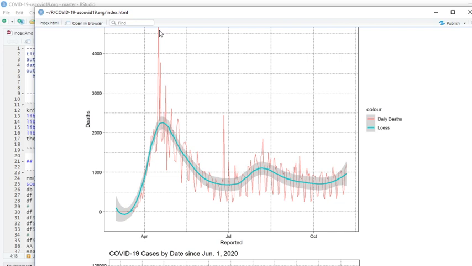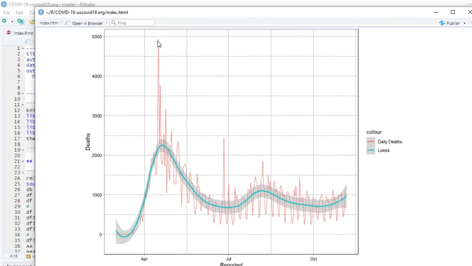So this is sometime around April 13th, 14th, 15th. You can see that the deaths are over 4,500, close to 5,000 deaths for a single day, all the way back down to under 500 deaths per day here. Okay, well, that's not right. It's close to 800. We know 800 deaths today, but that still is well below this number here, and it's way below this number here. Anyway, we look at it.